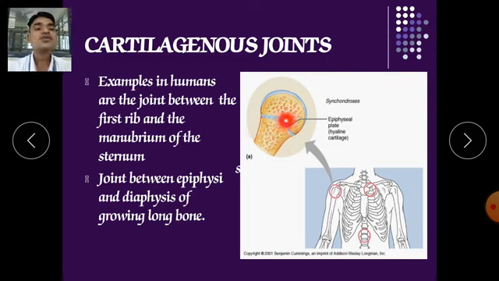Because due to the closing of the epiphyseal plate, it doesn't provide the area for the growth of the bone. This occurs due to the release of hormones like testosterone and estrogen, which are responsible for fusing the epiphyseal plate.